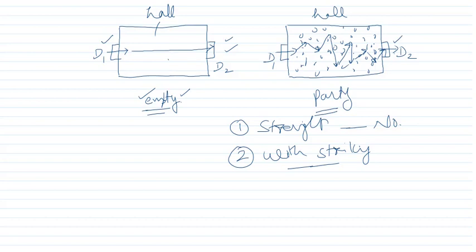In this situation it is totally empty, nothing is there, no one is here, so you can move straight, and in a very small time you can reach door 2. But this is a situation when it is not empty, it is already filled with some people. Many people are standing here and there in some groups, some are dancing, some are moving, some are walking, some are standing, some are even sitting there in the path. So your path will not be straight, and every time you move, you will strike against a person sitting, dancing, running, walking in the path while you move from D1 to D2.